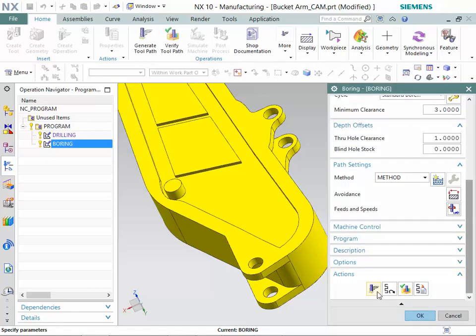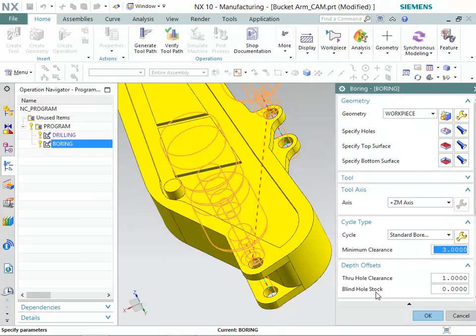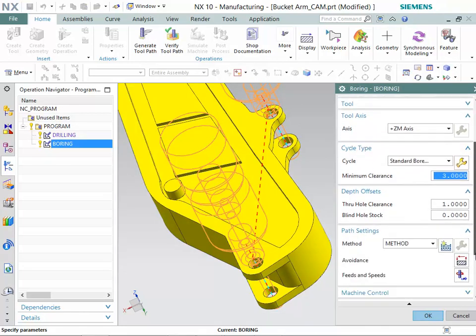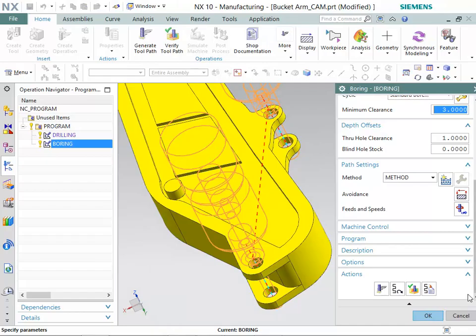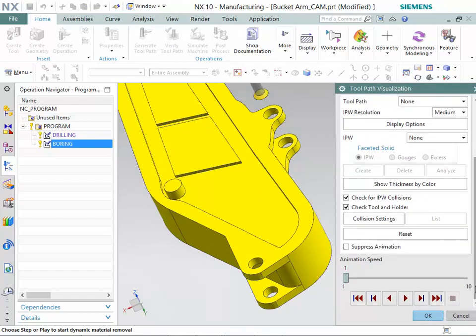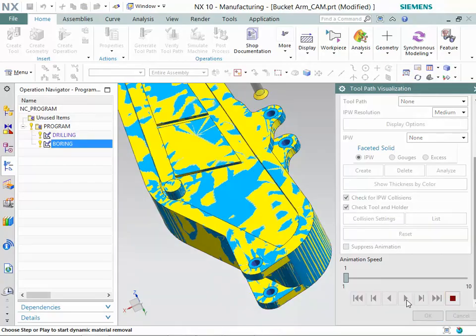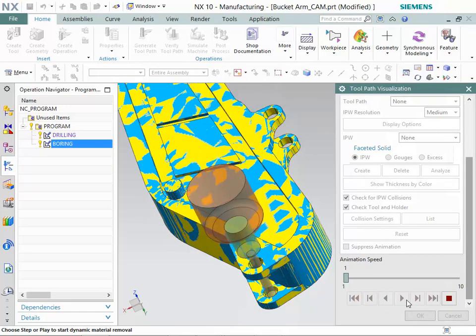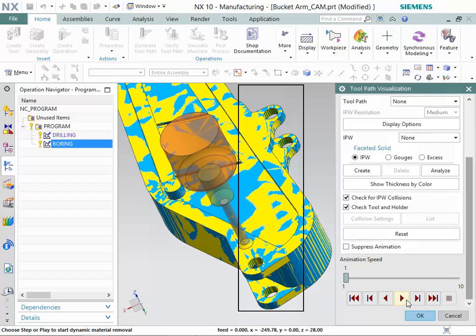Now, click on the Generate button. You can observe the tool path is generated. Now, click on the Verify button. Then, click on the Play button. You can observe the specified holes are bored.